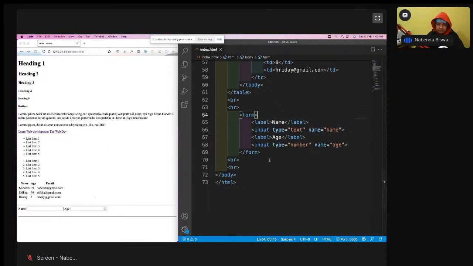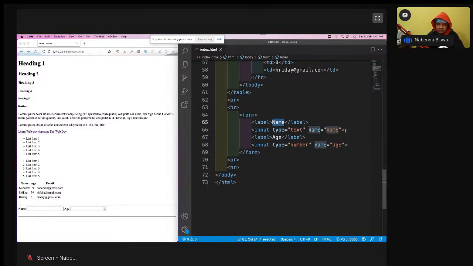So name is the label. Input tags always come in combination with a label. So this input tag belongs to this label, and I have written name here. Then this is the input type text. So what is input type text, and what is name equal to name?